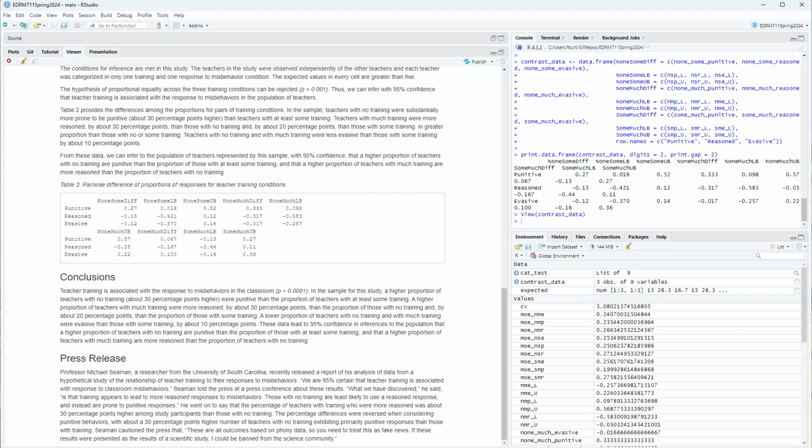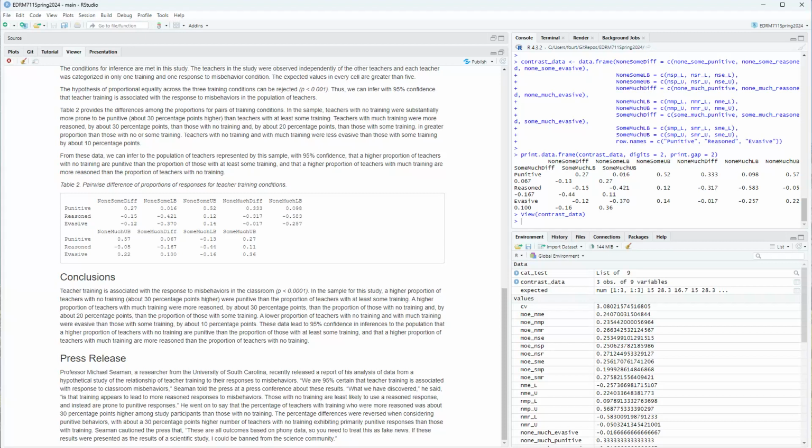Here's my press release. Professor Michael Seaman, that's me, a researcher from the University of South Carolina, recently released a report of his analysis of data from a hypothetical study of the relationship of teacher training to their responses to misbehaviors. And here's a quote: "We are 95% certain that teacher training is associated with response to classroom misbehaviors." So basically, that's the omnibus result, right? That's the overall result.